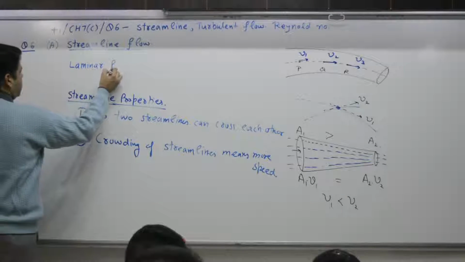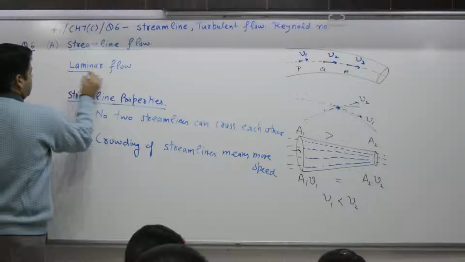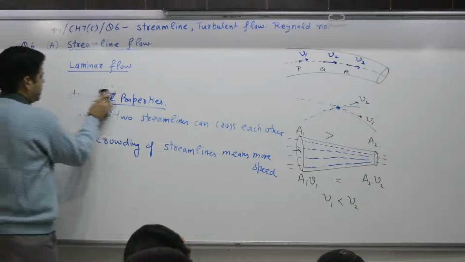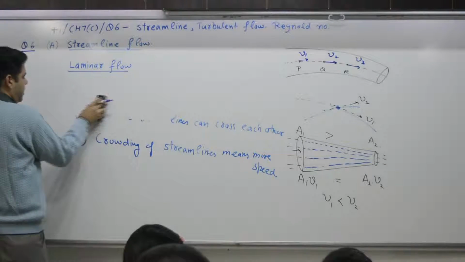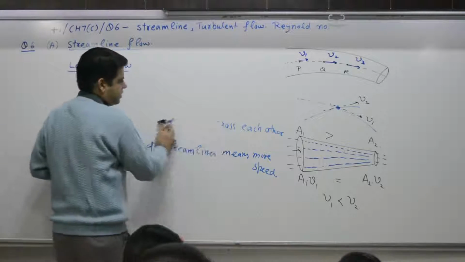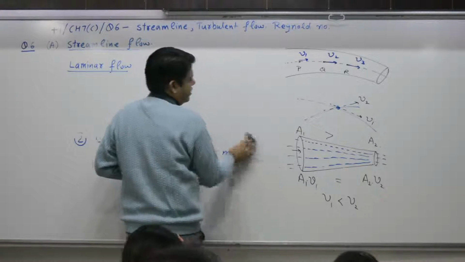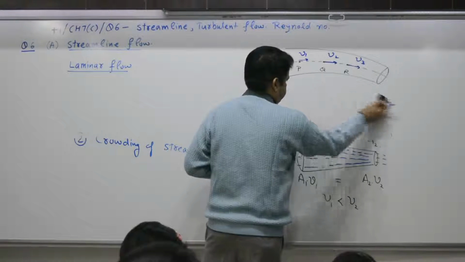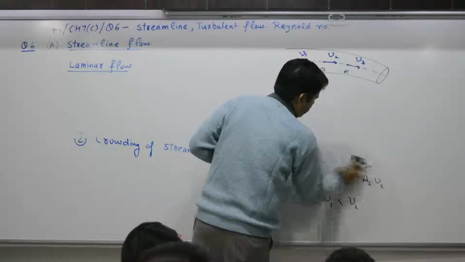Laminar flow. It is also more or less streamline, but it is in a channel. In the case of a river, movement is in the form of layers.